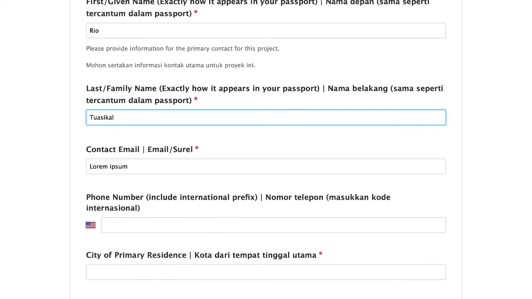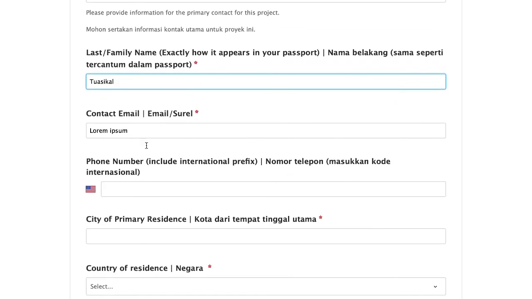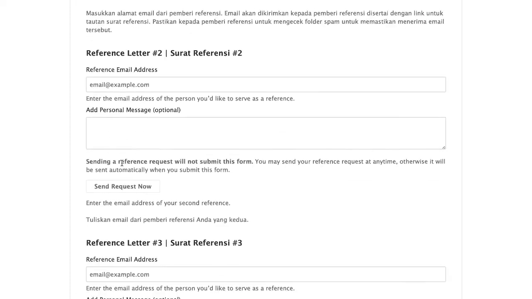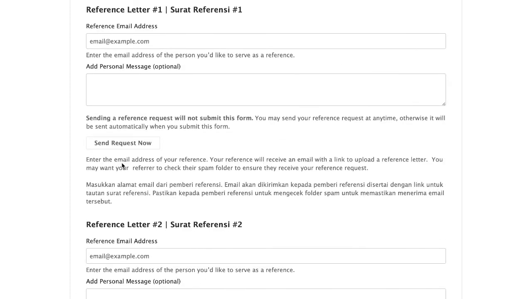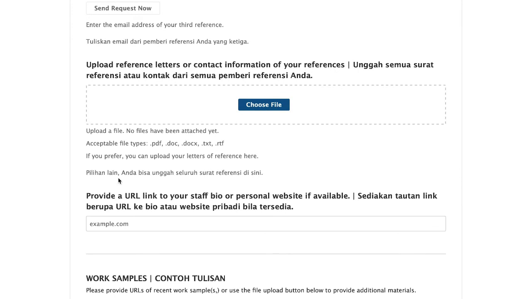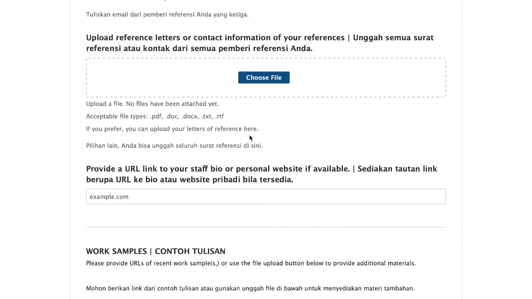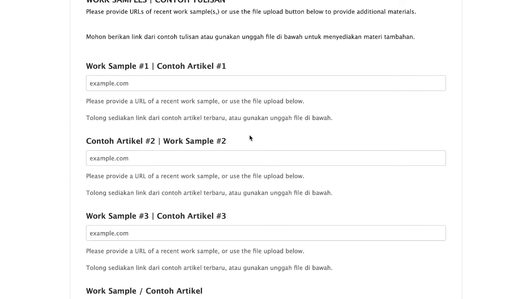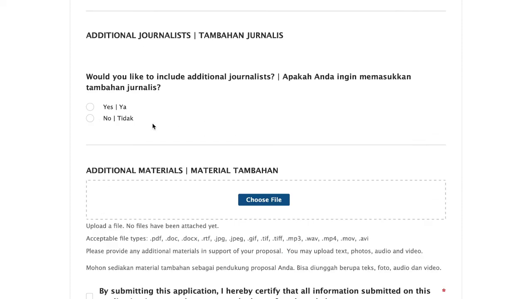And don't forget to fill out your details here. You will also fill out your reference details, or you can upload reference letters that you have prepared beforehand. This is where you can showcase your work samples, and if you team up with other journalists, you can add them here.